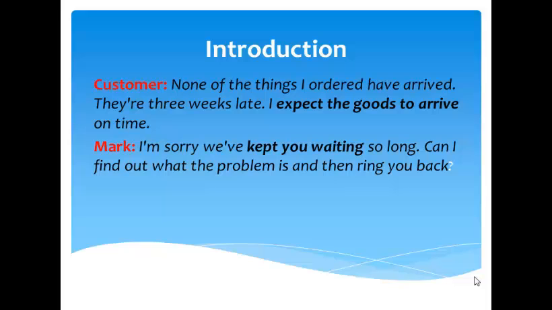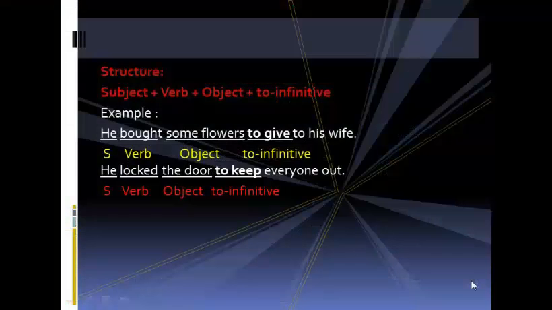Okay. In the sentence of the customer, we find a to infinitive: I expect the goods to arrive on time. I as a subject, expect as a verb, the goods as an object, and to arrive as a to infinitive. And then in the sentence of Mark, we find an ing form: keep you waiting. Keep as a verb, you as an object, and waiting as an ing form. The structure is subject plus verb plus object plus to infinitive.